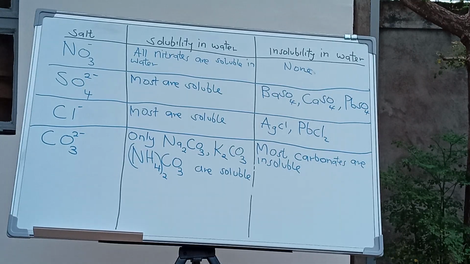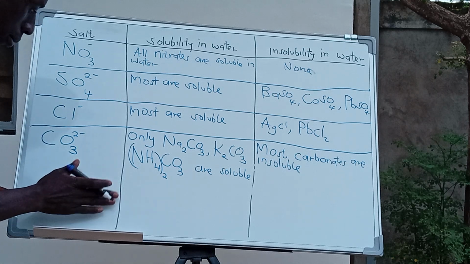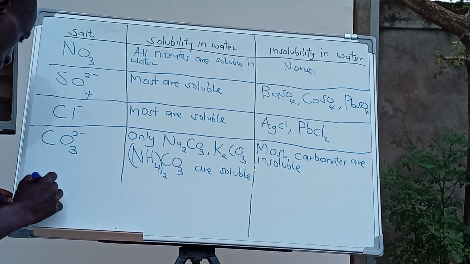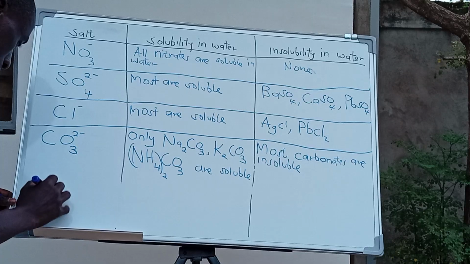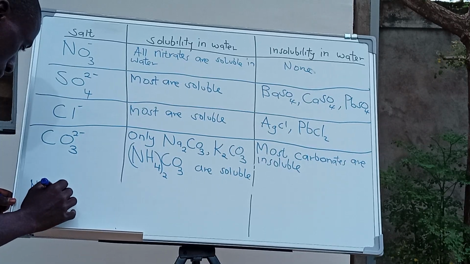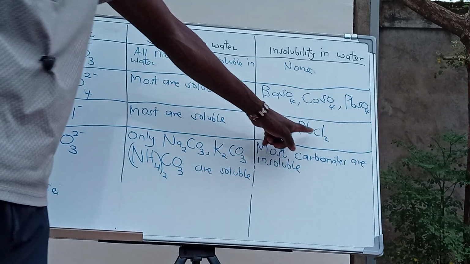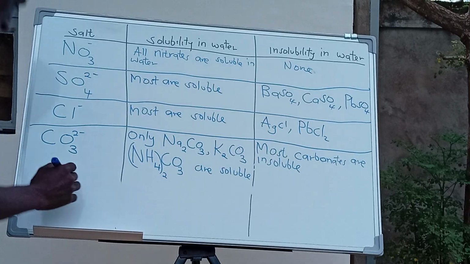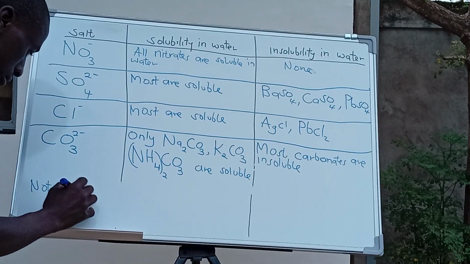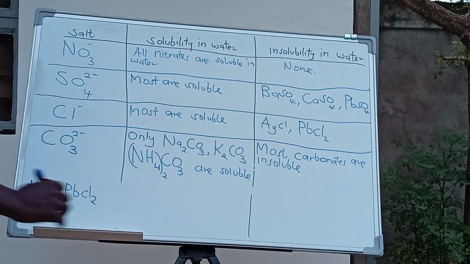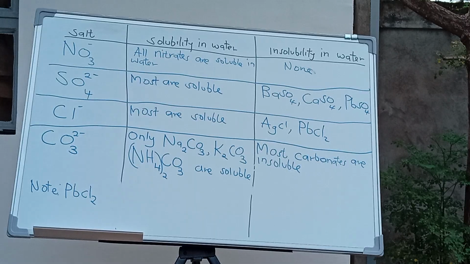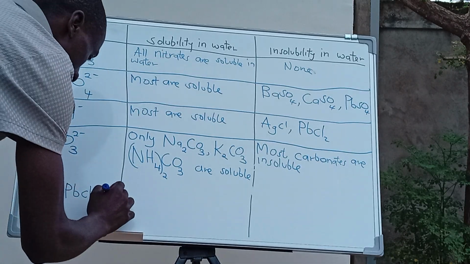Now, let us note this one: lead chloride is soluble in hot water.